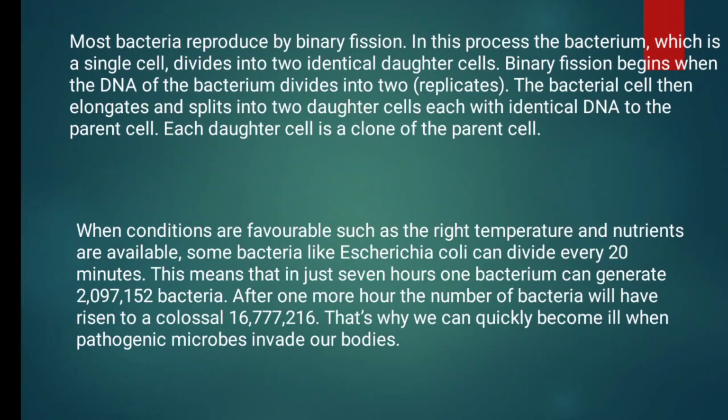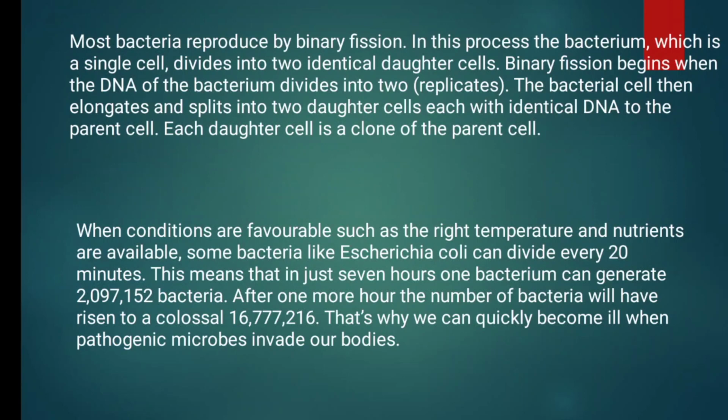Binary fission begins when the DNA of the bacterium divides into 2. It replicates, which means multiplication. The bacterial cell then elongates and splits into 2 daughter cells, each with identical DNA to the parent cell. Each daughter cell is a clone of the parent cell.